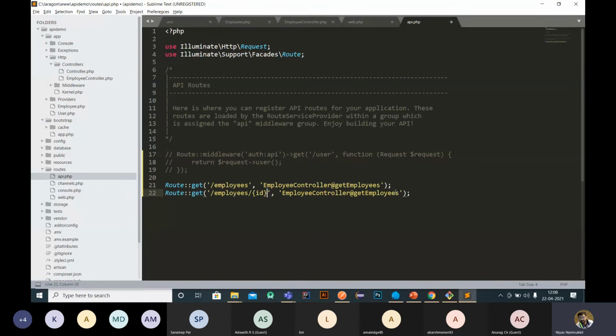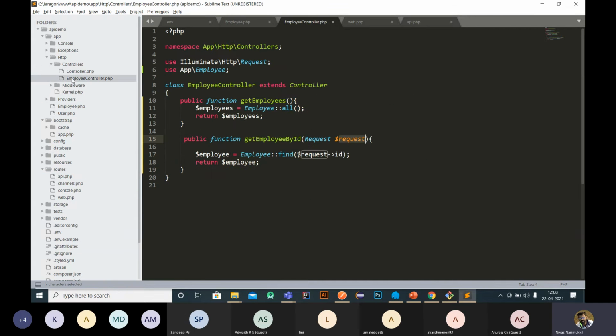We are changing the URL to employees/ID. You can use employees/ID, or you can use employees; you can change this also. So I'm using the same under API, employee/ID. This is for getting an employee by a specific ID.